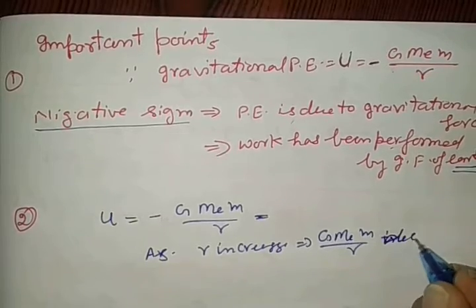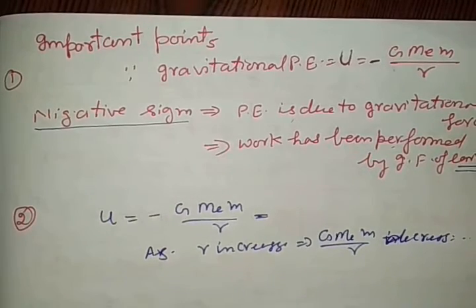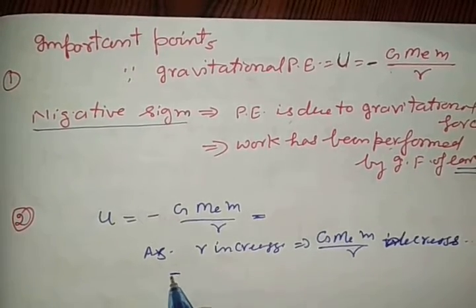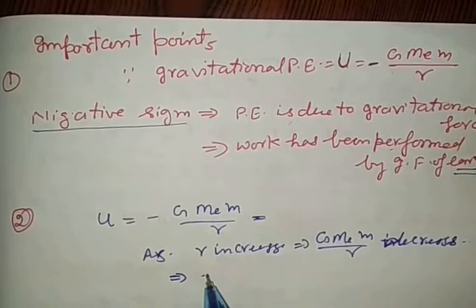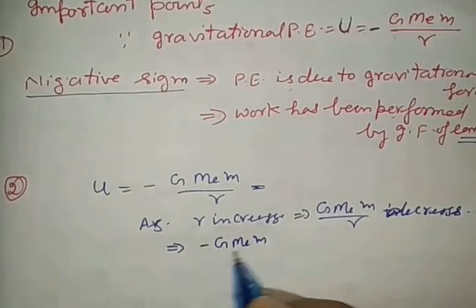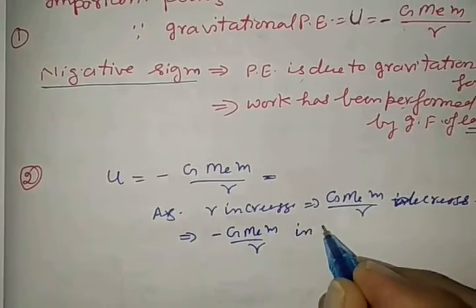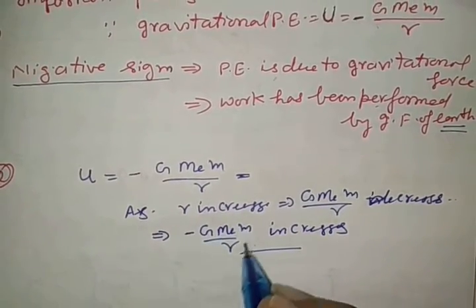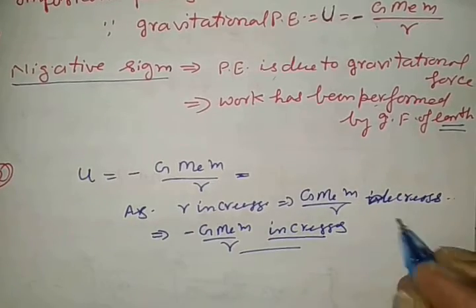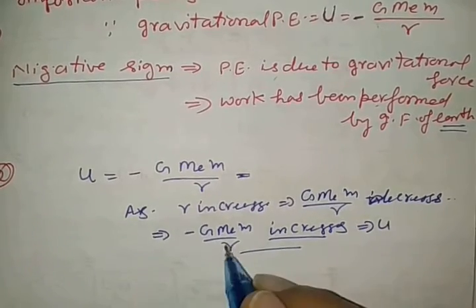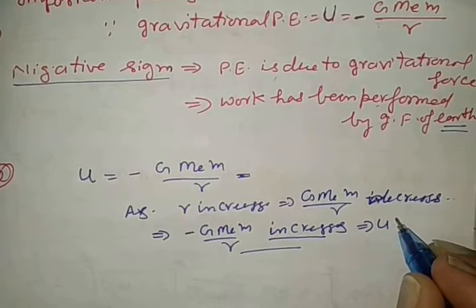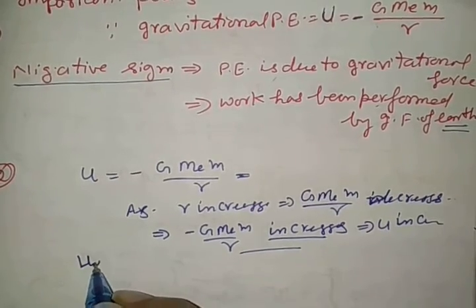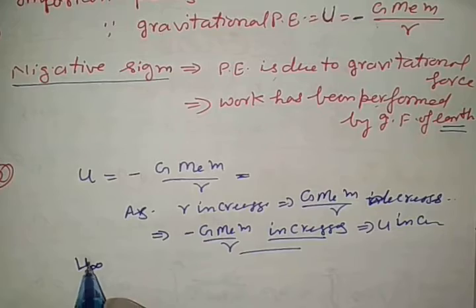But there is a minus sign in front, so minus G M_E M by R increases, because the negative value decreases. This implies that gravitational potential energy U increases. As a result, we have obtained this conclusion, at infinity.